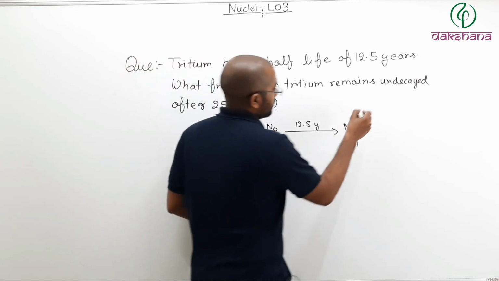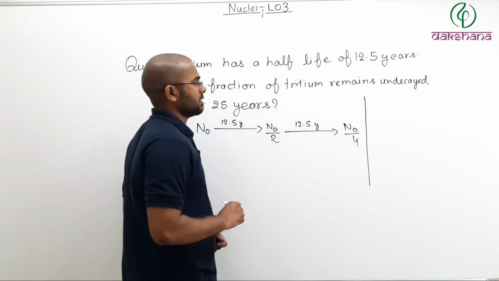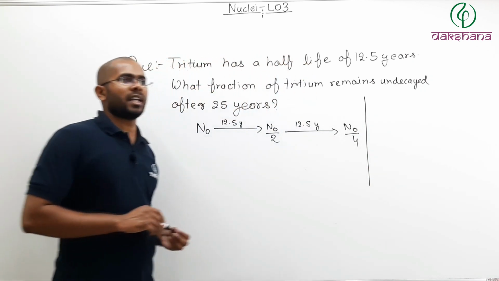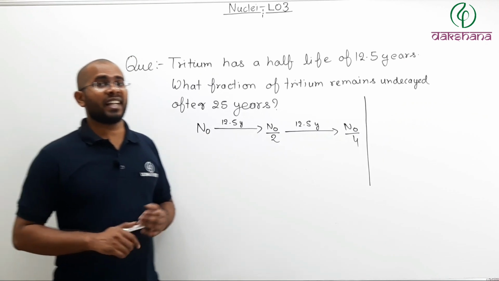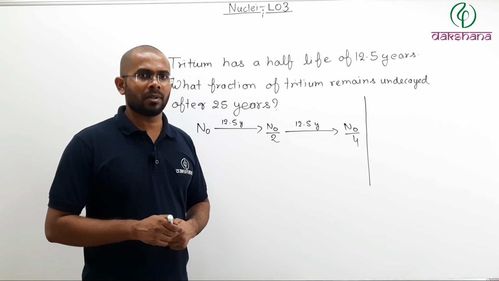You can also remember this as a very easy formula. Let us say if I ask, after 10 half-lives, what fraction of nuclei will be left?